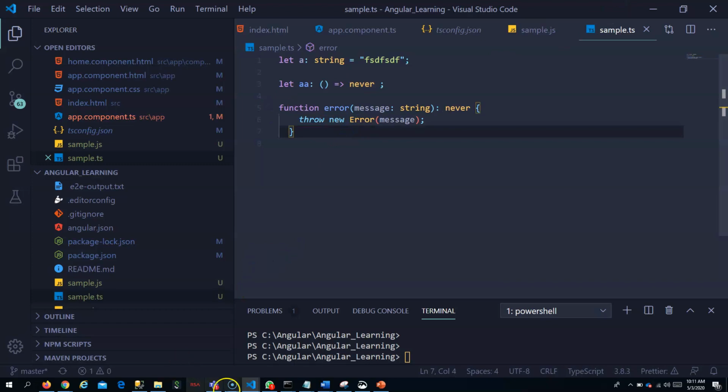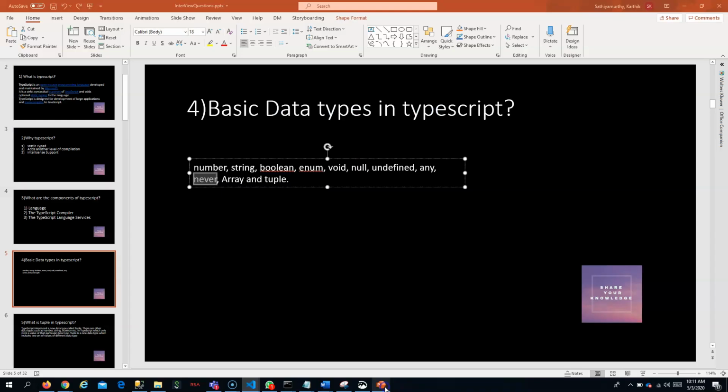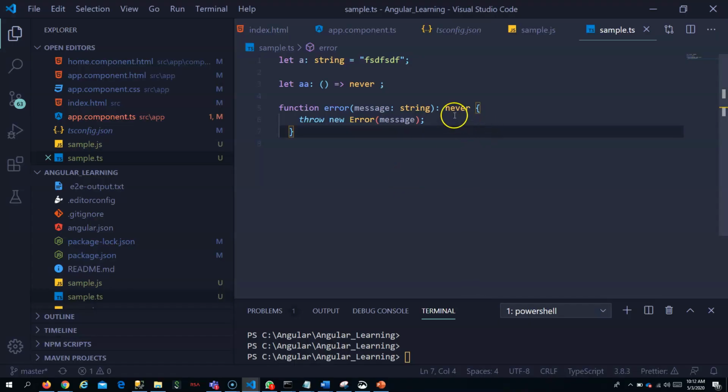And the next thing is any. If you take any, it is like a superset of everything. If you mention any, it means you can put any value inside that.